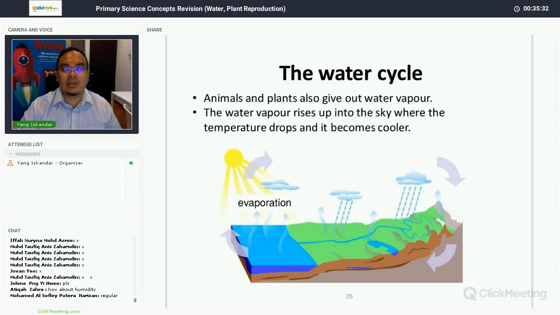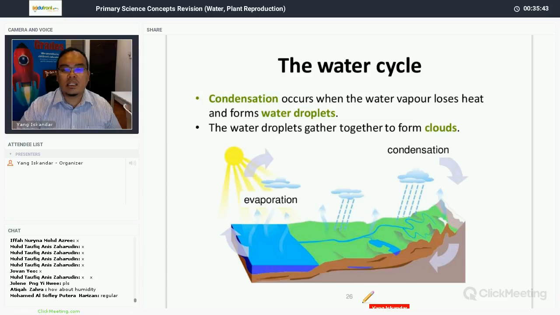Animals, humans, we give out water through sweating. The water vapor rises up to the sky where the temperature drops and it becomes cooler. And condensation occurs when the water vapor loses heat and forms water droplets.